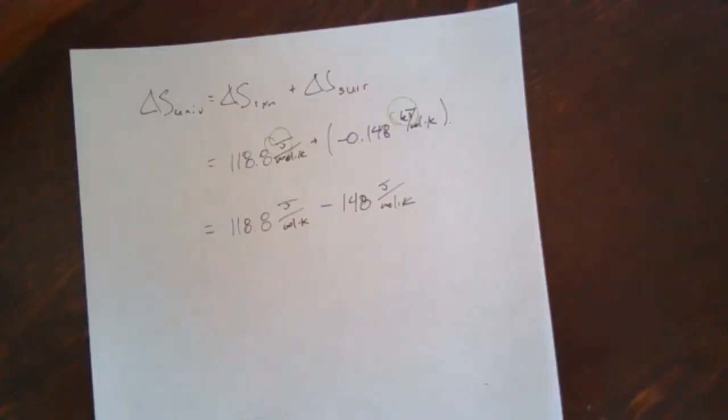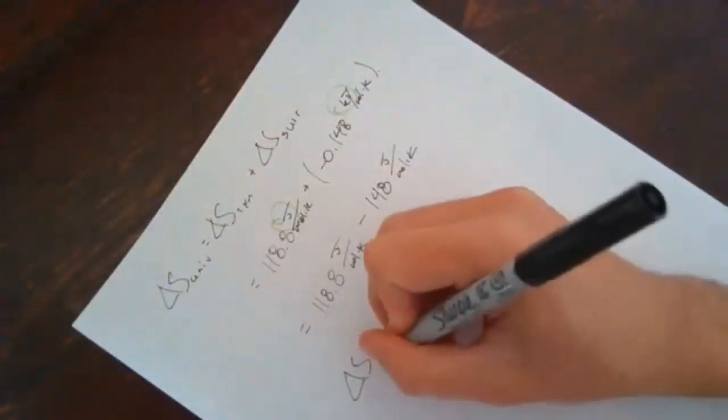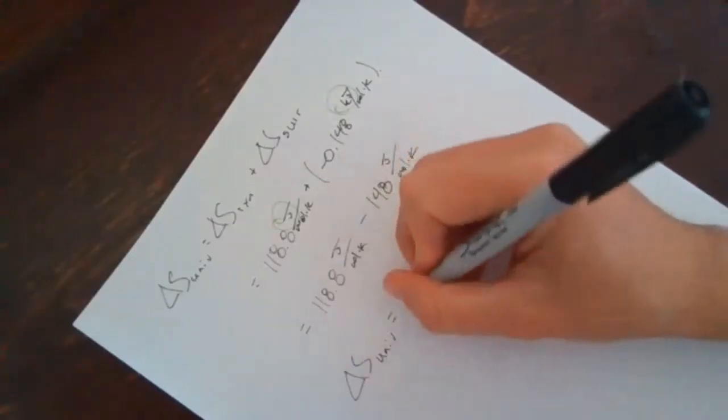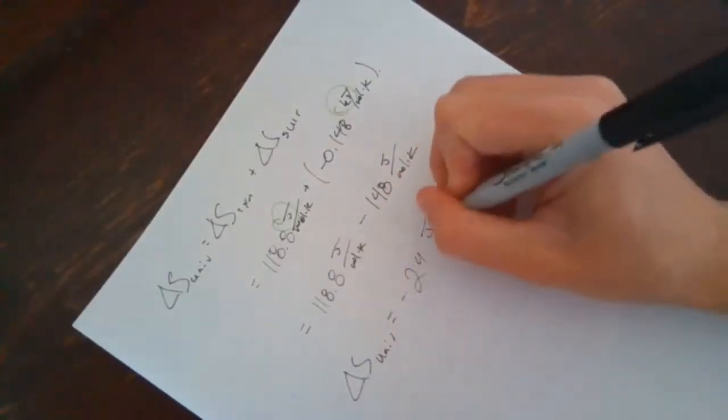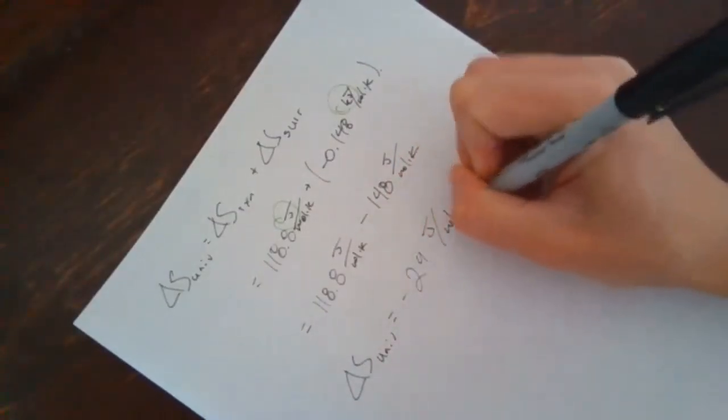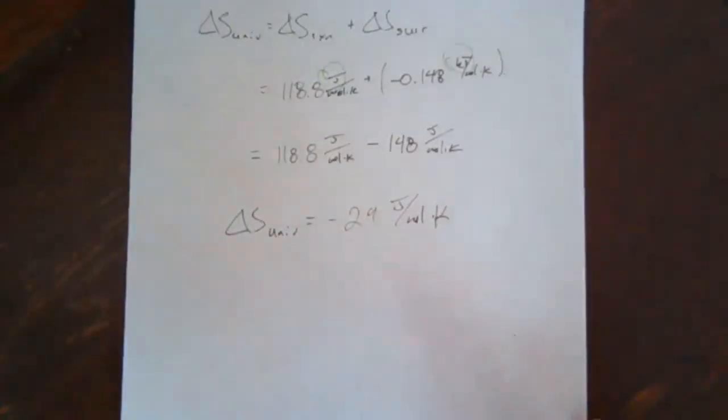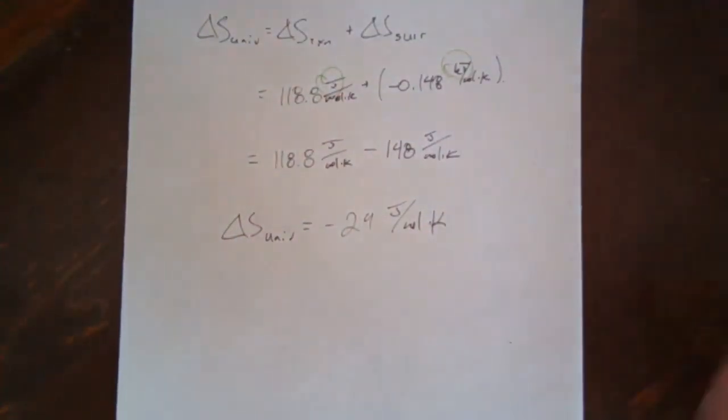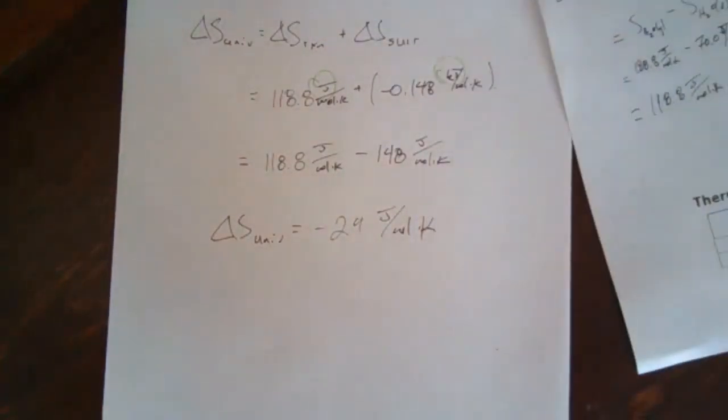Now that those are in the same unit, I can combine them, and I get that delta S of the universe is equal to negative 29 joules per mole Kelvin. So what that tells us is that if water were to boil at 25 degrees Celsius, the change in the entropy of the universe would be negative 29 joules per mole Kelvin.